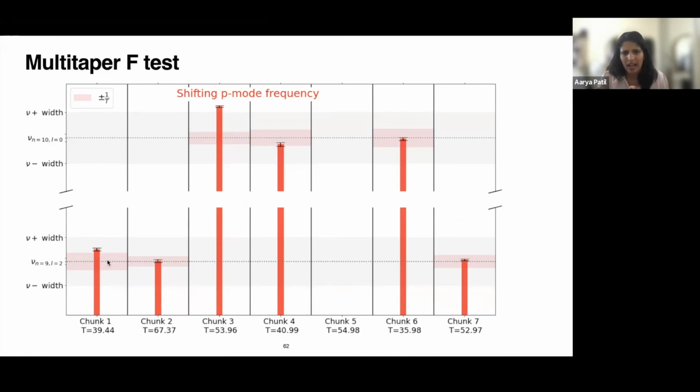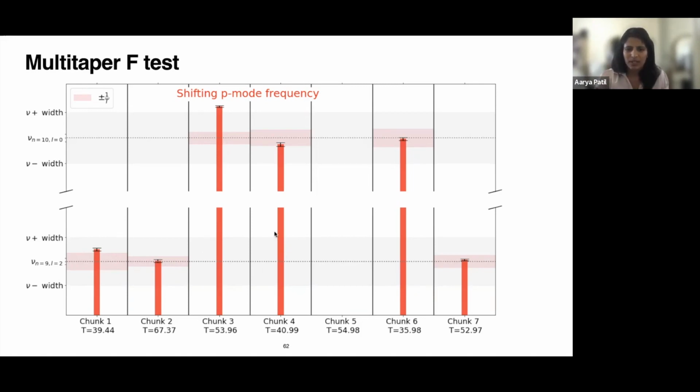And I'm showing basically for the time series that we have, if we use the individual small chunks, so here I'm using chunks of order like 60 or 90 days. And this is the order where we expect the pressure modes to not damp very significantly. So I'm trying to see whether there's an evolution in the pressure mode itself with different time chunks. And as you can see, the frequency does change quite significantly over different time chunks.